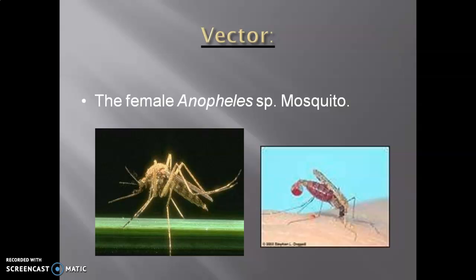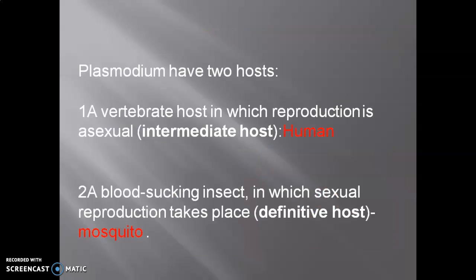This is the female Anopheles mosquito, a vector for transmitting the Plasmodium species. The female Anopheles mosquito transmits the Plasmodium to human beings, the intermediate host. Basically, it is called digenetic. It needs two hosts to complete its life cycle.